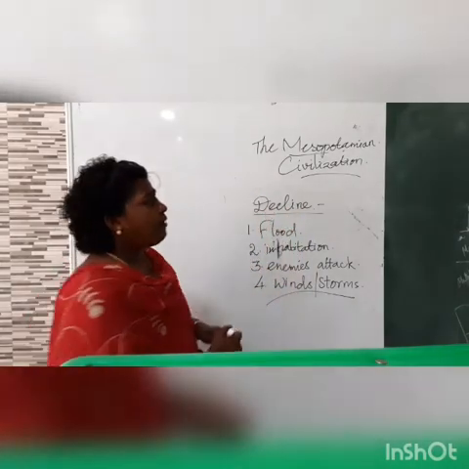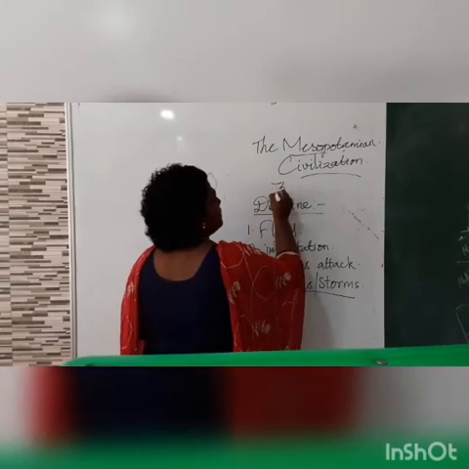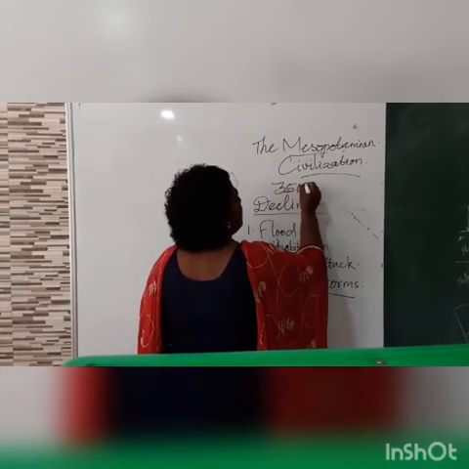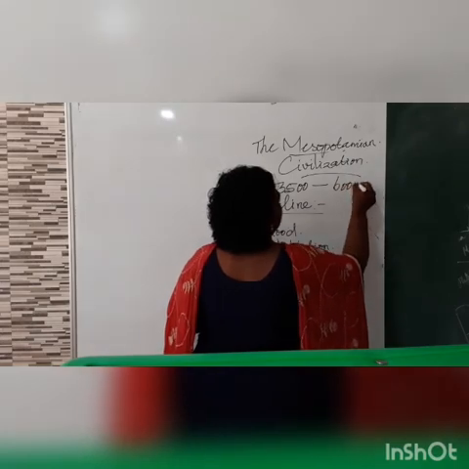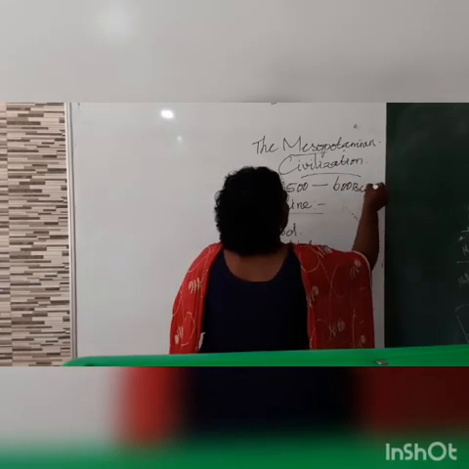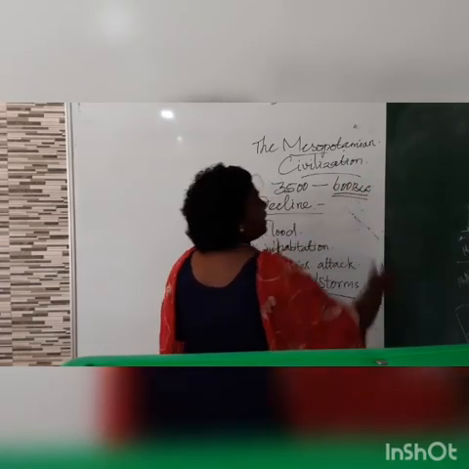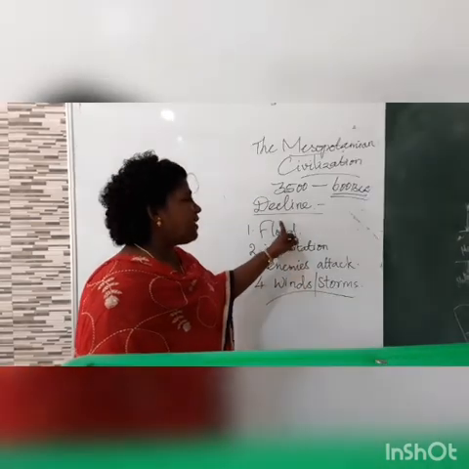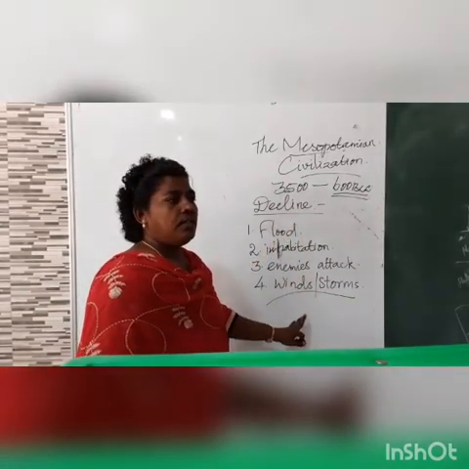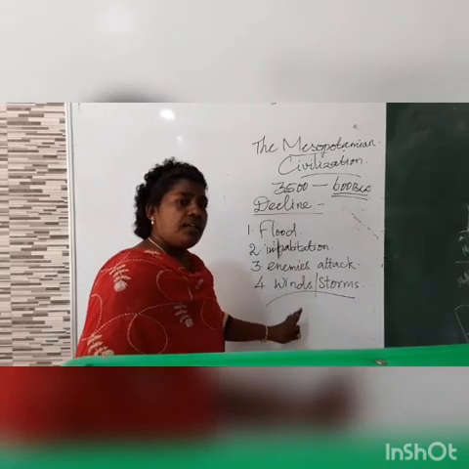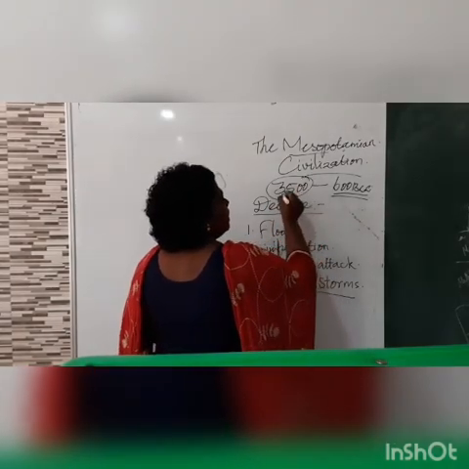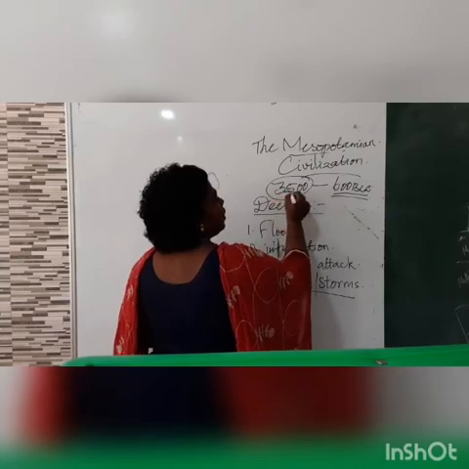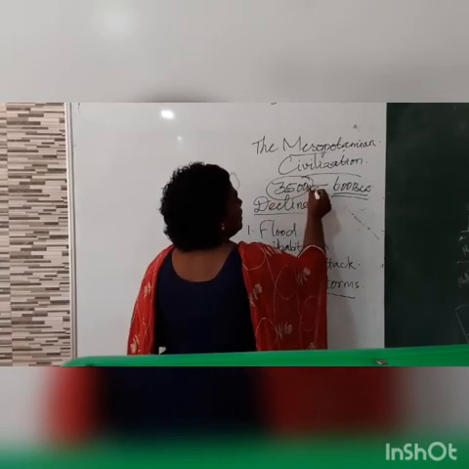So the period of the Mesopotamian civilization is 3500 BCE to 600 BCE. At the end of 600 BCE, the Mesopotamian civilization came to an end. It started around 3500 BCE.